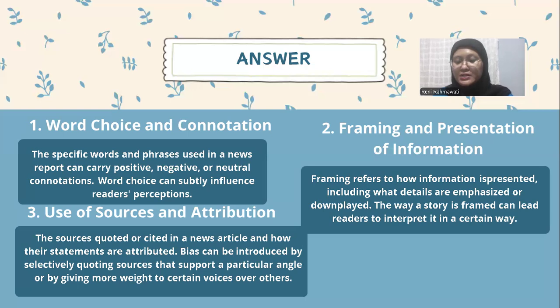Additionally, the way sources are described, an expert versus a spokesperson, can influence the perceived credibility and reliability of the information. Balanced reporting typically includes multiple perspectives, whereas biased reporting may predominantly feature sources that align with a specific viewpoint.